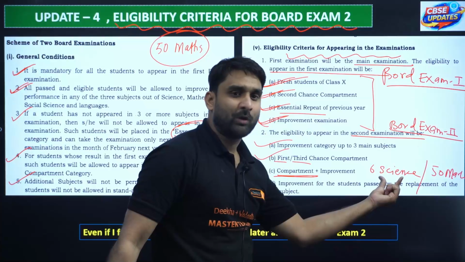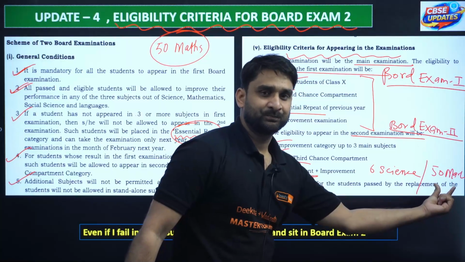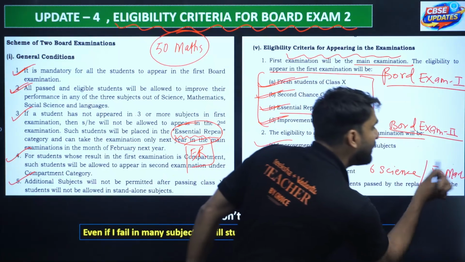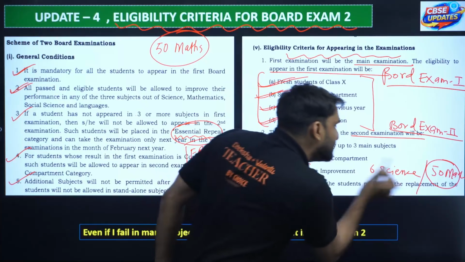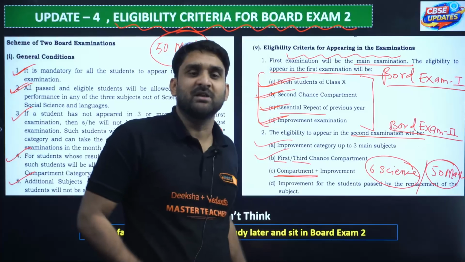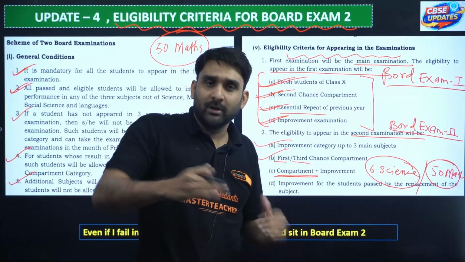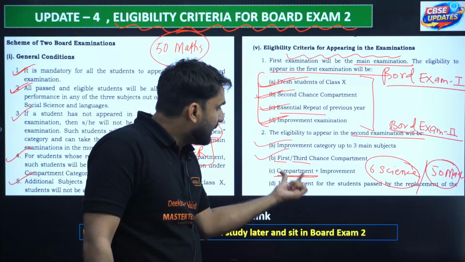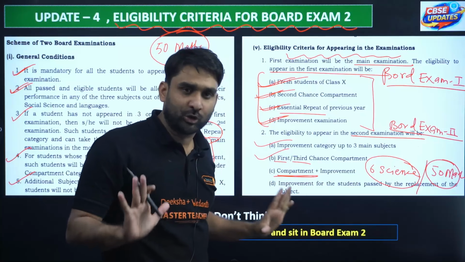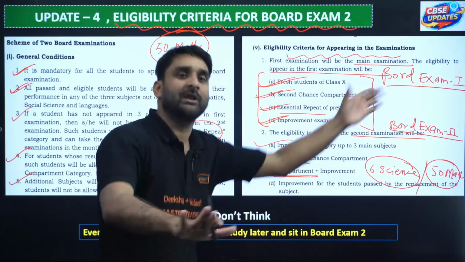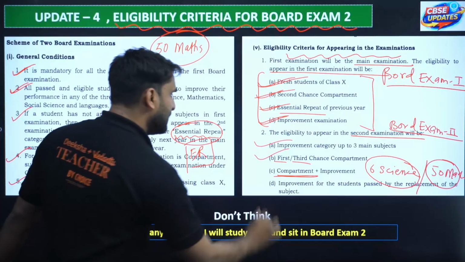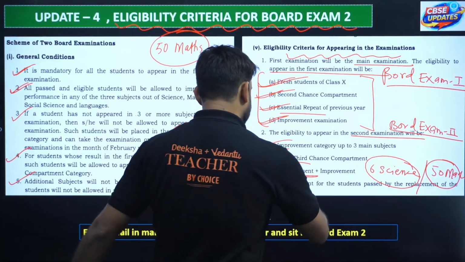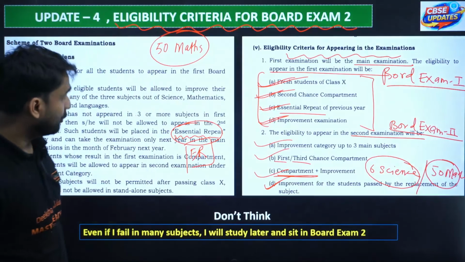So science is not qualified, but maths is qualified, right? So this is called compartment and this is called improvement. Here the student wants to improve the marks, and here the student has already failed, meaning a compartment is there, so he or she needs to improve the result by doing board exam 2. So students having compartment and improvement together can also sit in board exam 2, my dear. And the D point is improvement for students who passed by replacement of the subject. They can also sit in board exam 2.